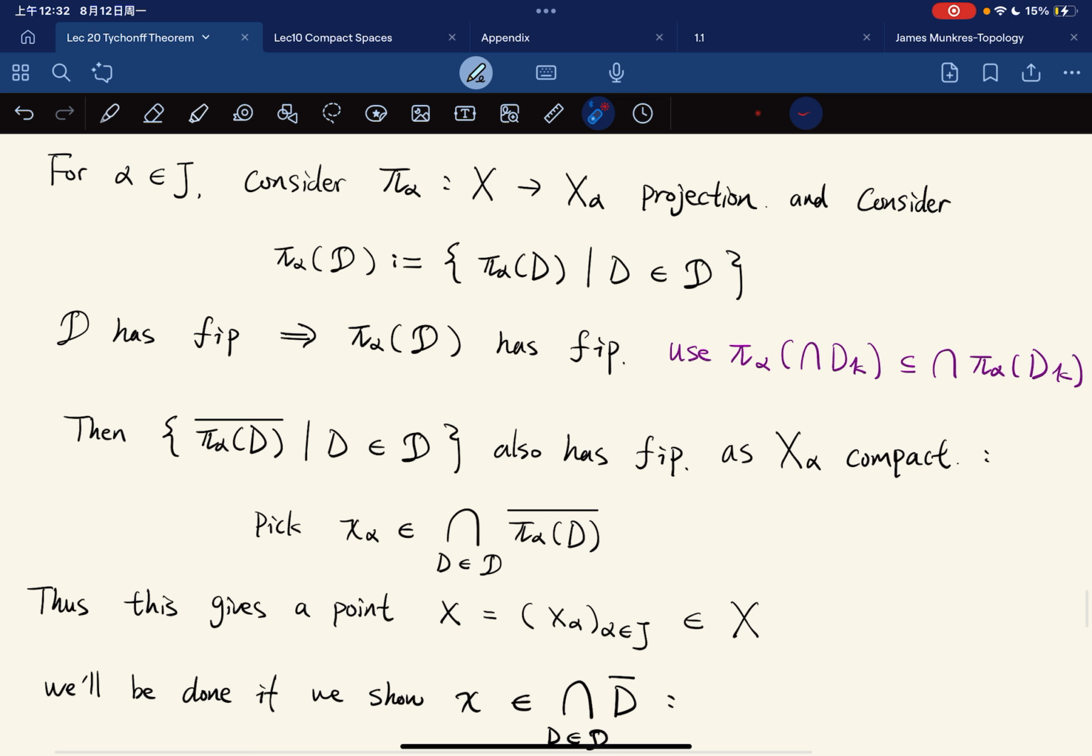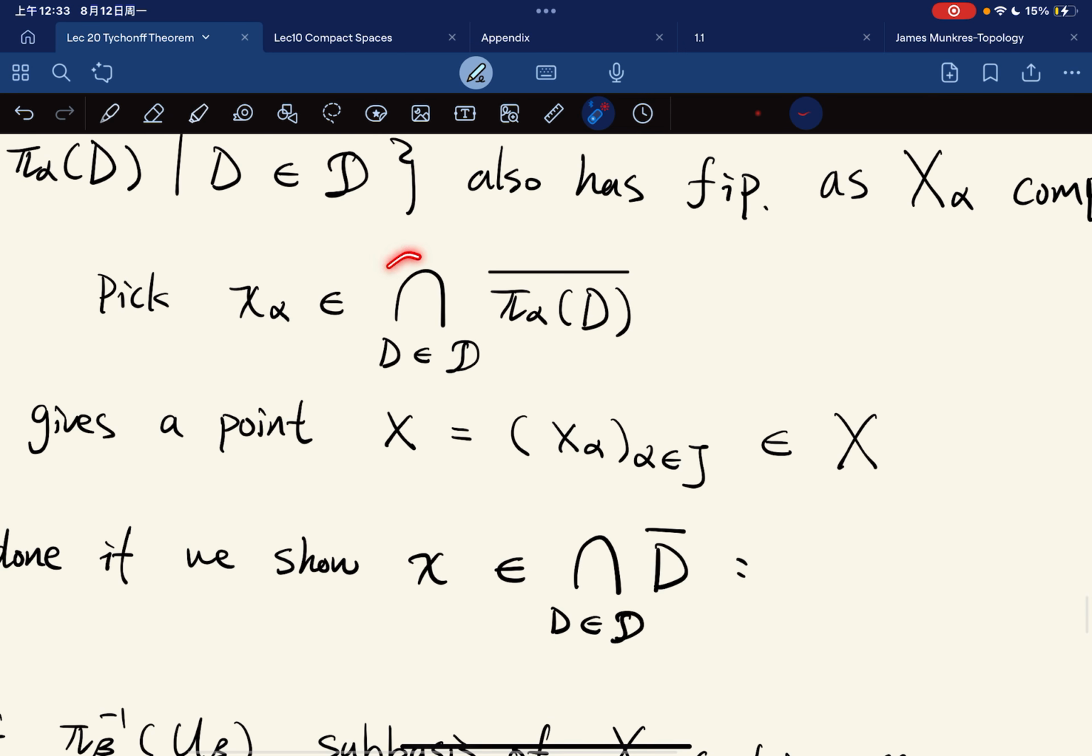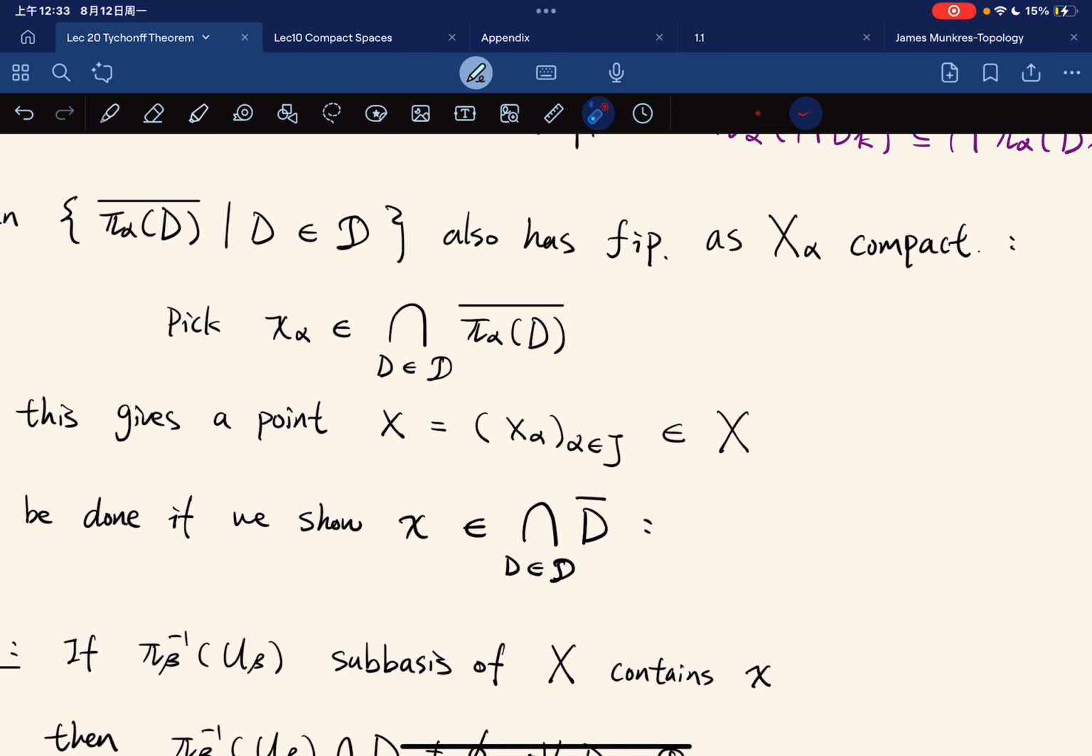Then, now we have this finite intersection property, which means that the collection of closures also has the finite intersection property, because each of those contains this. And it's a collection of closed sets with the finite intersection property in a compact space, because each X alpha is compact. Then this is non-empty, we can pick an x alpha in it, which means that as we run through all the alpha in J, we give a point x in X. Each x alpha is inside this. Okay, good.